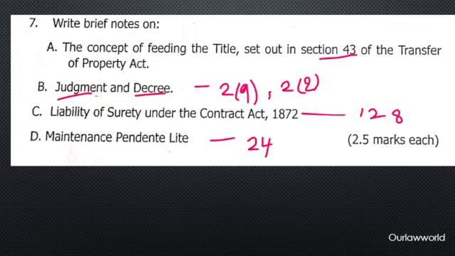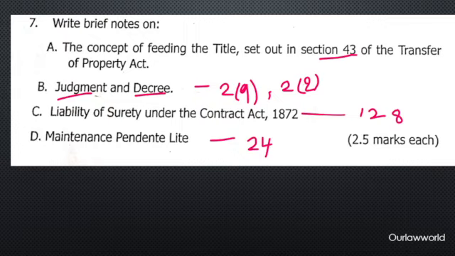And next question, decree, judgment, direct definitions, Section 2(9) and 2(2) of CPC. So you will write what is a judgment and what is a decree. A judgment is the statement given by the judge on the grounds of a decree or order. A decree is a formal expression of adjudication. It involves the rights of the parties. It can be preliminary, final, or partly preliminary and partly final. So what does a decree include, and what doesn't it include? You'll write all this.